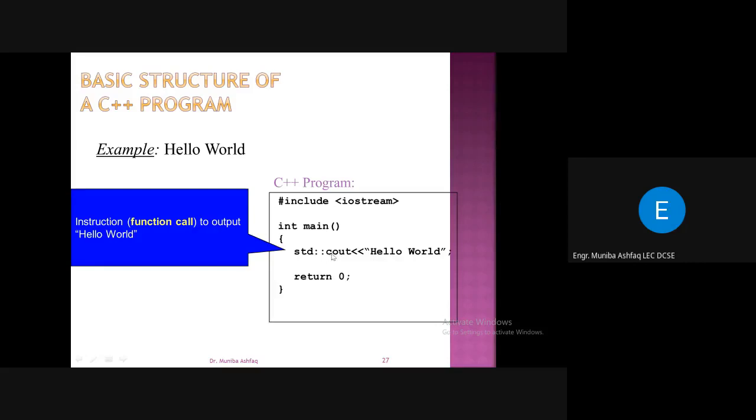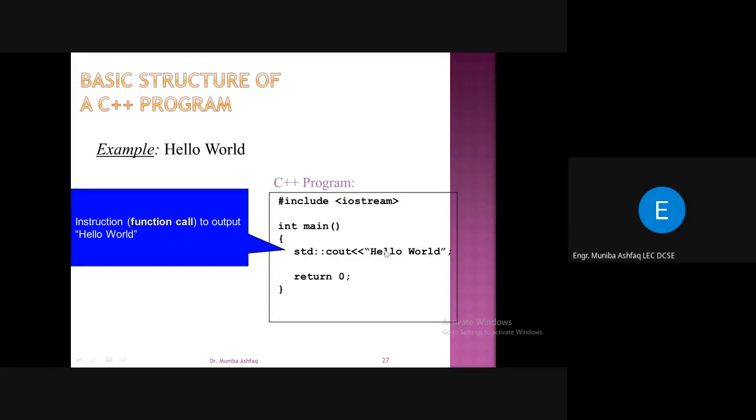This cout is related to the output stream object, and then we have the insertion operator, so that the string after the insertion operator will be appended to it and printed to the screen. Whatever you want to print on the screen must be included in double quotes.